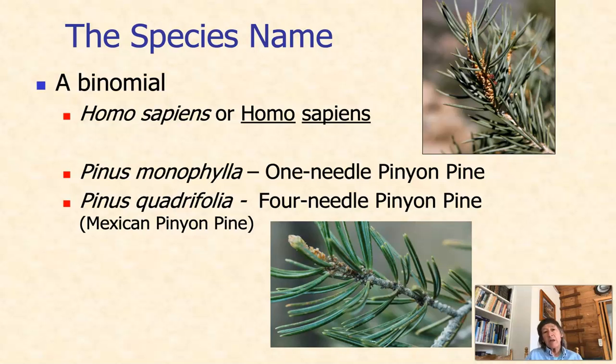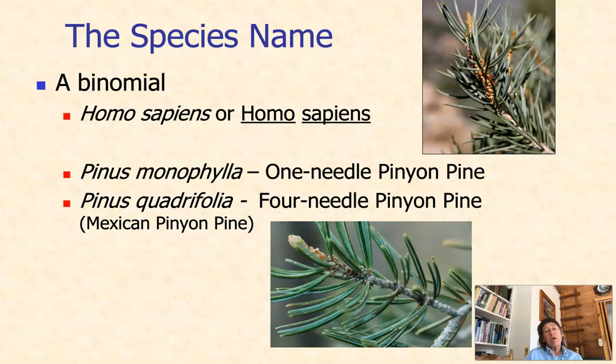But the scientific name or species name for the one-needle pinon pine, which is the picture at the top, is Pinus monophylla. Notice it's two words. Notice the first word is uppercase. The second word begins with a lowercase letter, and both words are in italics.